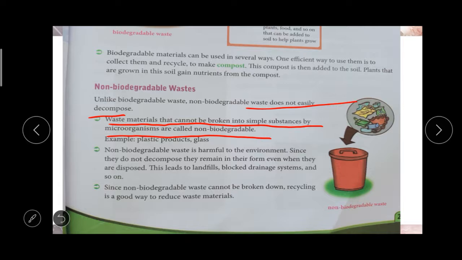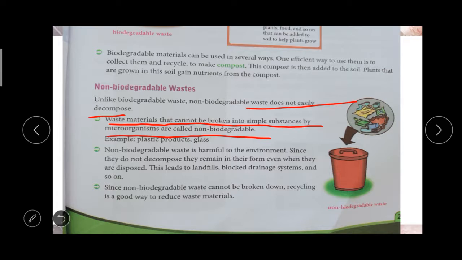Why is it harmful to the environment? Because it does not decompose, right? It will stay in the soil forever. So it causes landfill, and it causes blockage in the drainage system. So many kinds of pollution are caused by this non biodegradable waste.